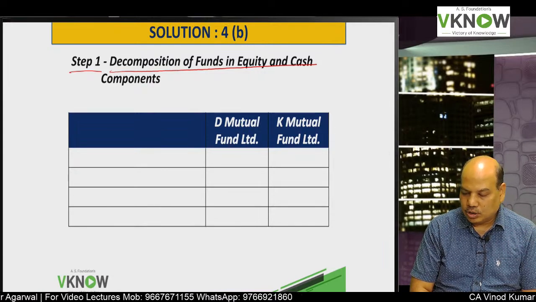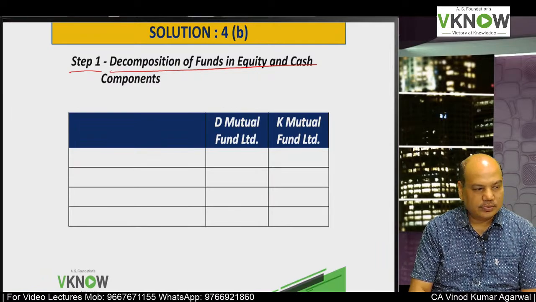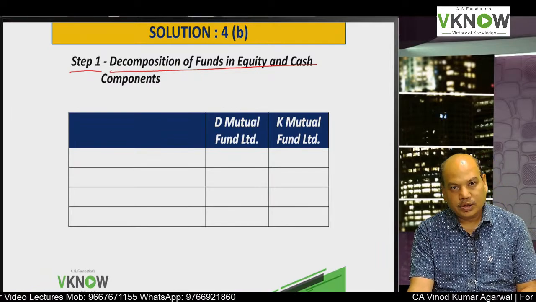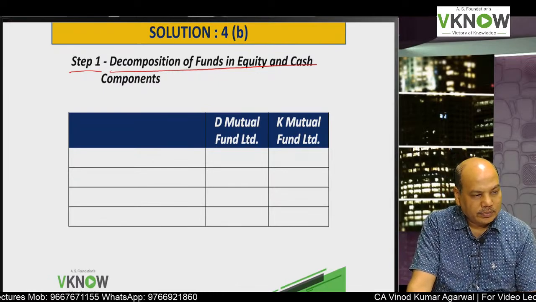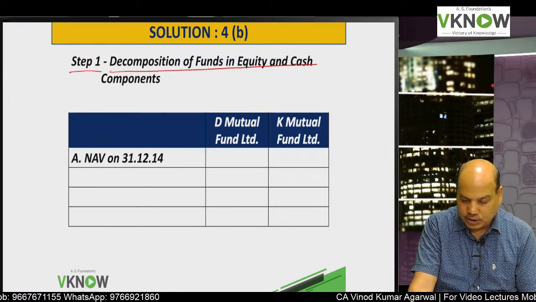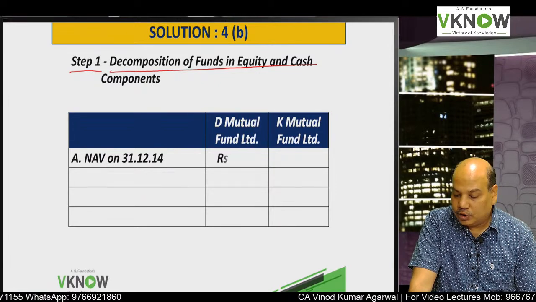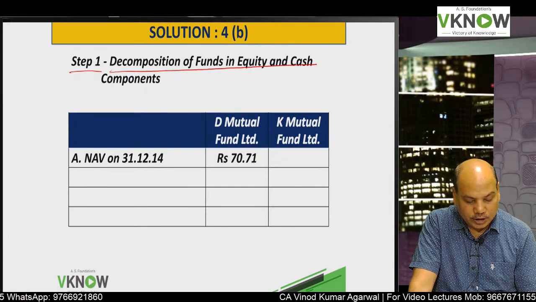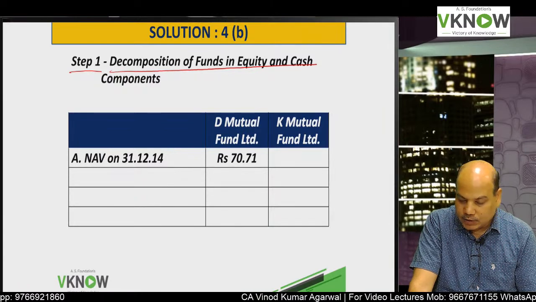Right hand side, 2 columns: D mutual fund, K mutual fund. Question in front of you. Take the printout of your MTP April 23. Keep it in front of you. We are solving question number 4B. NAV on 31/12/14, first and second paragraph. In the second paragraph you will find